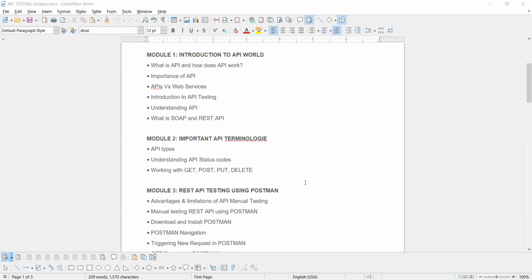And the importance of the API terminologies. So I'll say API types, and what are the status codes or response codes we will be having. You people know 1xx, 2xx, 3xx, 4xx, 5xx, and those instances I will explain in detail, because a lot of response codes come up in interview preparation itself.